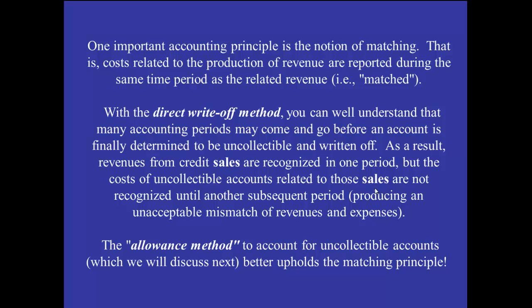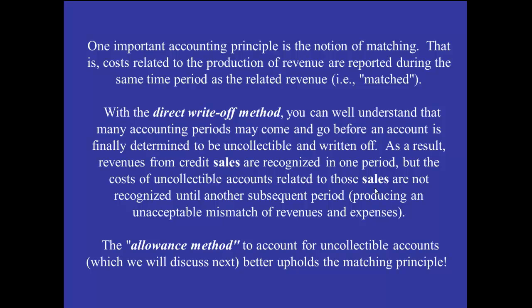We might continuously try to collect and collect and collect, and maybe they keep leading us on about the fact that they are going to pay us, but ultimately they do not pay us. And so we might have a sale being recorded in one accounting period and the bad debt expense being recorded several accounting periods later, and this violates the matching principle. That's a pretty major shortcoming of the direct write-off method.